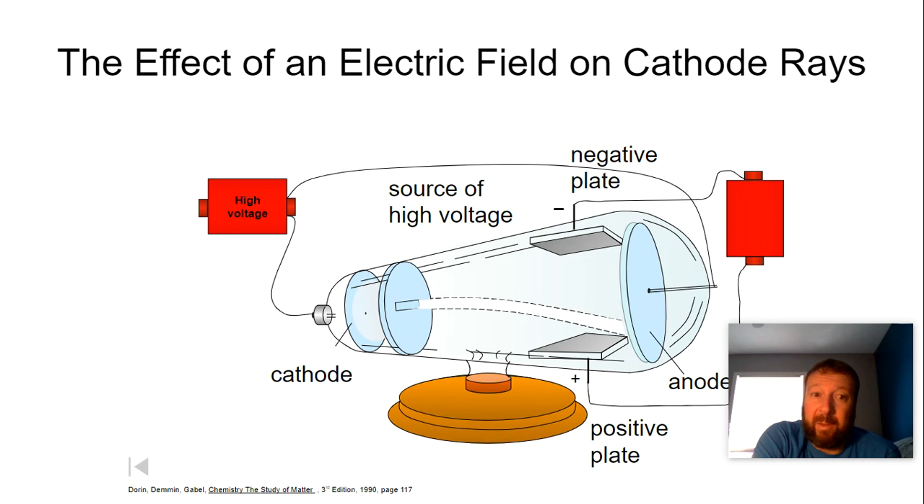In doing so, by putting an electric charge through it, hooking it to a battery, he was able to see that the electrons, or these particles, were affected by charges. So he had a negative and a positive charge, and it was attracted to the positive side and repelled from the negative, which told us that those particles were negative in nature.